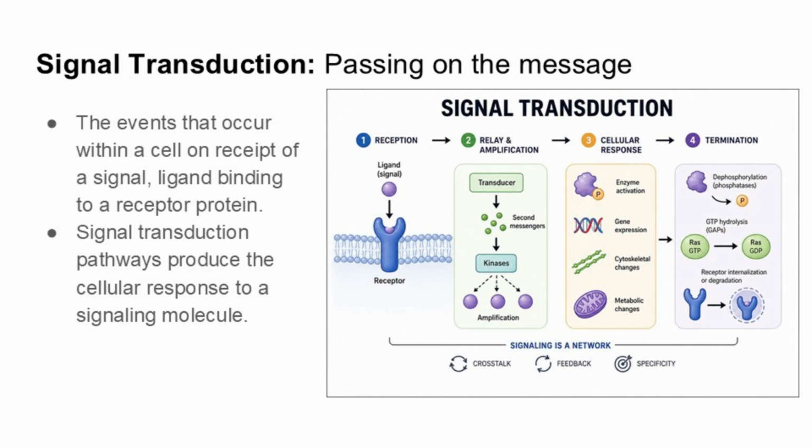binds with a receptor protein, a signal transduction pathway is triggered within the cell. Ultimately, the signal transduction pathway will result in a cellular response. The details of each pathway will vary depending on the type of cell signaling.